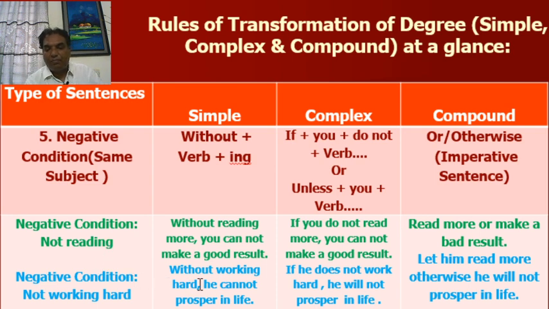Look at the second example. Complex sentence: if he does not work hard, he will not prosper in life. In simple, without working hard, he cannot prosper in life. You have to use cannot. Look at the compound. Let him read more, otherwise he will not prosper in life. You have to start with let, as the subject is from third person.